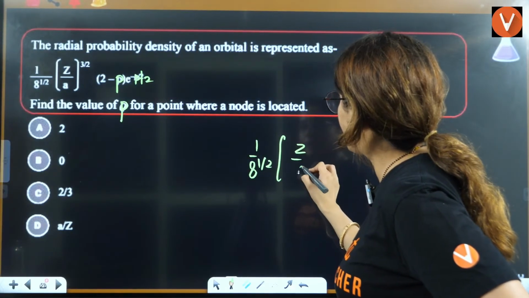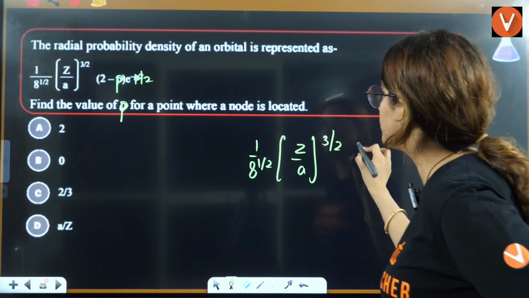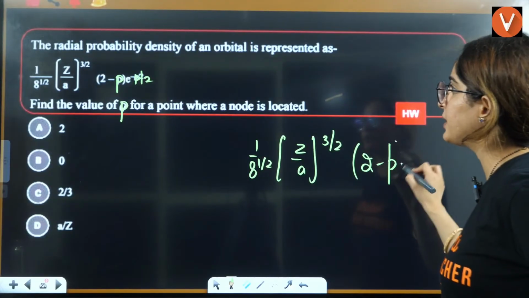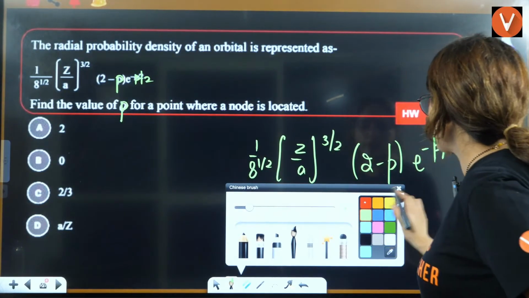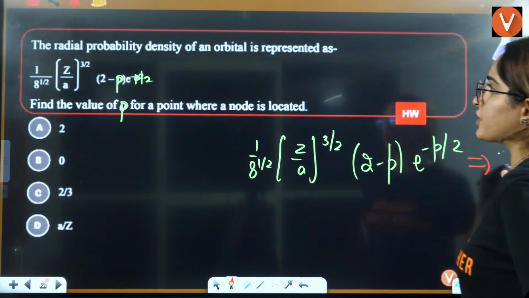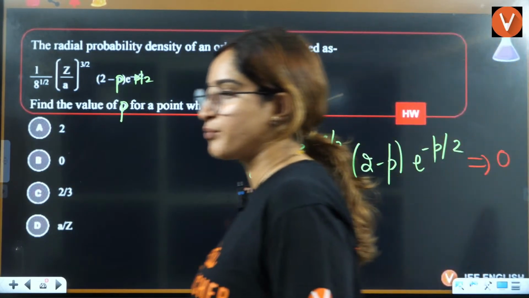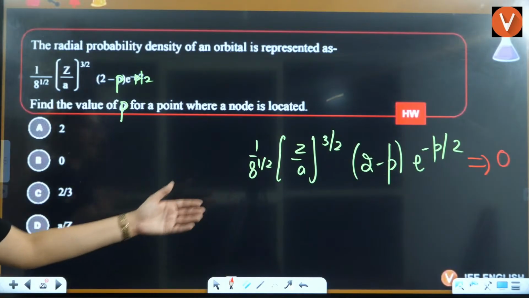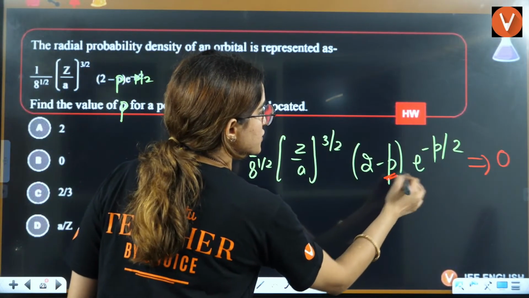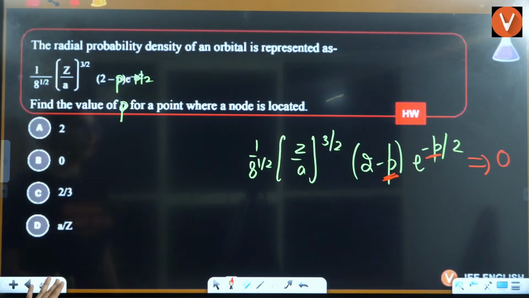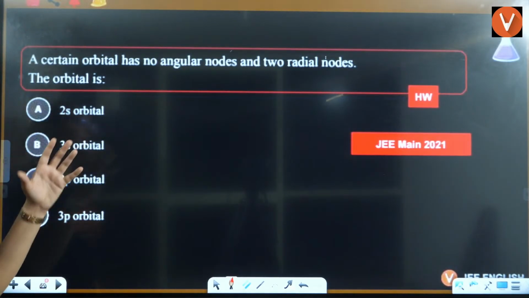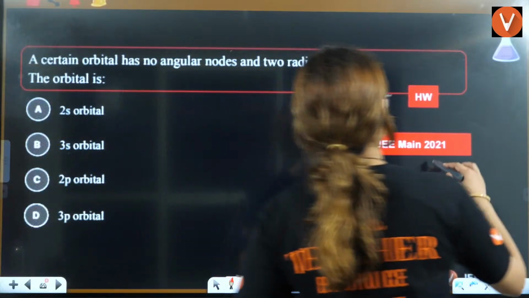This is Z by a, 3 by 2, 2 minus P, this is e raised to power P by 2. Very simple. Put all of this equals to 0, you will have your answer. You have to find the value of this P. Very simple. Okay, understood? Now, next is this question, JEE 2021.